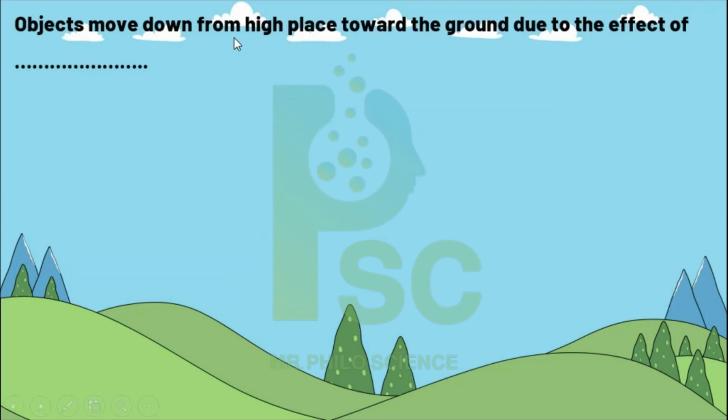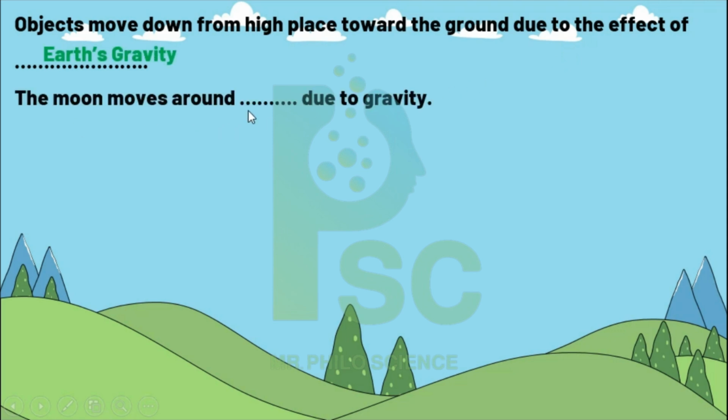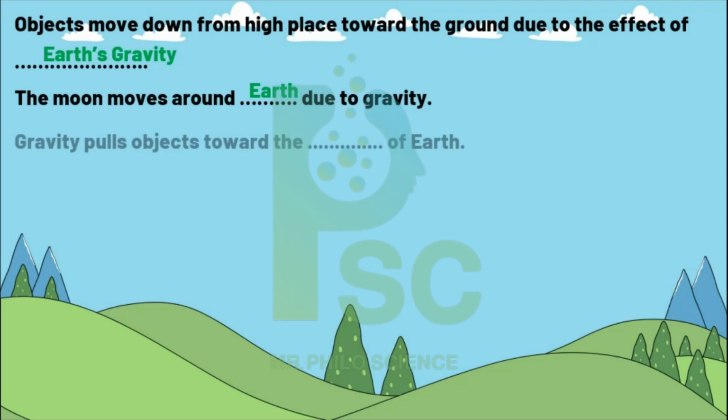Objects move down from a high place towards the ground due to the effect of Earth's gravity. The moon moves around the Earth due to gravity. Be careful, the moon here moves around the Earth because of gravity between the Earth and the moon. Gravity pulls objects toward the center of the Earth.